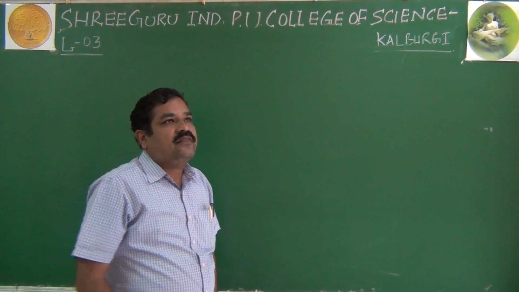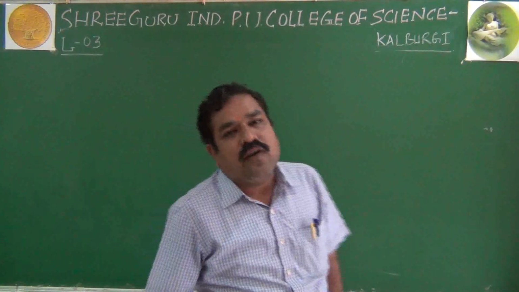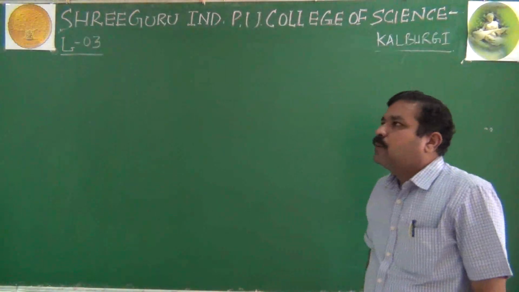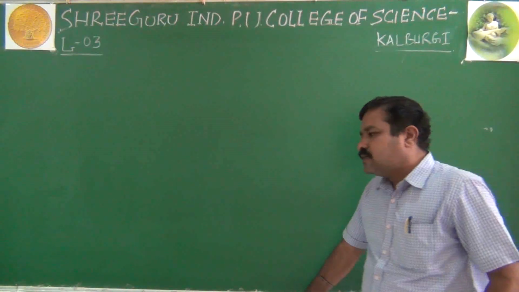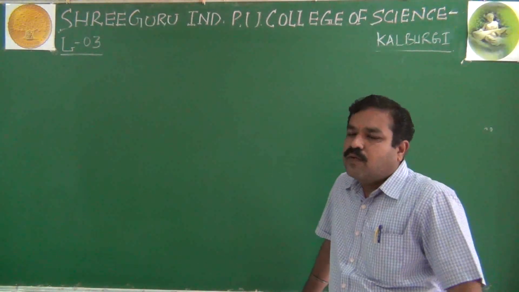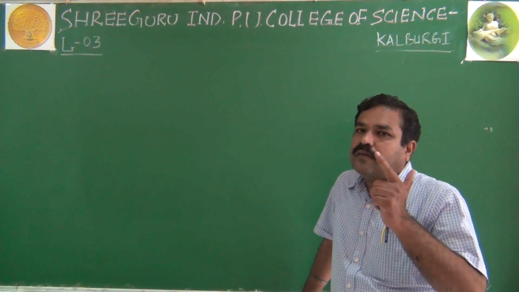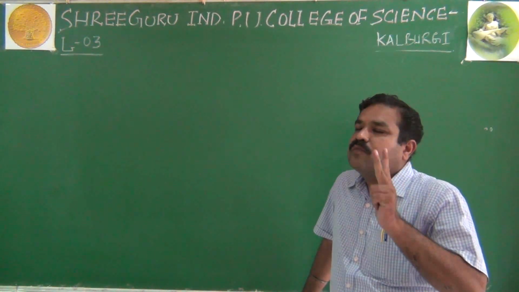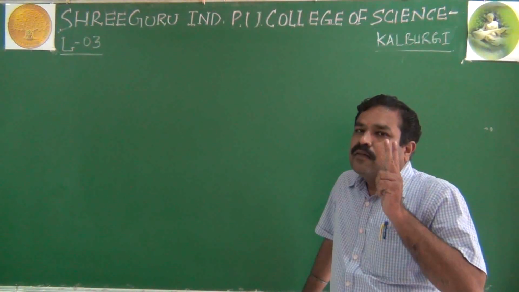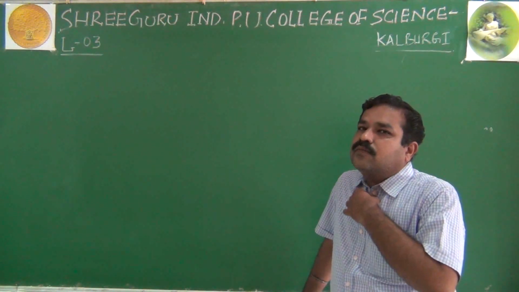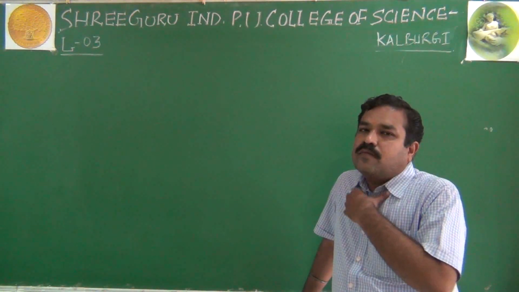To explain the structure of atom, various models have been put forward. Okay. Some important models I will give you. What are those? Thomson model, then Rutherford model, and Bohr's model. In order to explain the structure of atom, 3 models have been put forward by the scientists.